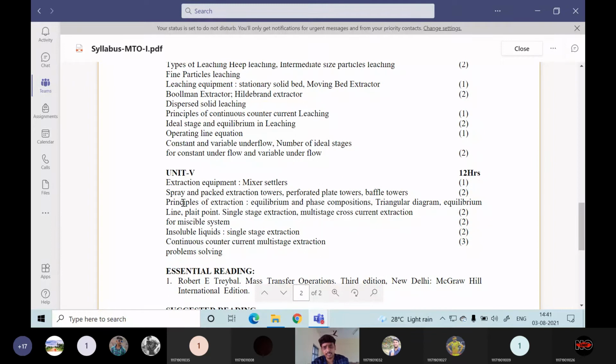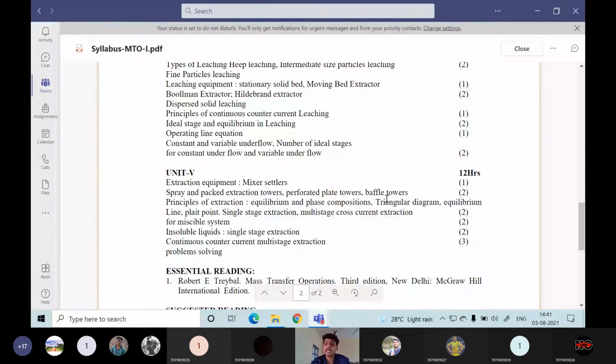What is equilibrium? What is phase equilibrium? What are the phase compositions? When we are giving some feed to this extraction or leaching operation, there will be two products. One is a top product, one is a bottom product, or we can say extract and raffinate, or heavy phase and light phase. We can call them with any type of name. So what type of compositions are there in each phase we have to study in detail, and how far it will take to reach equilibrium in that particular stage operation we have to see.